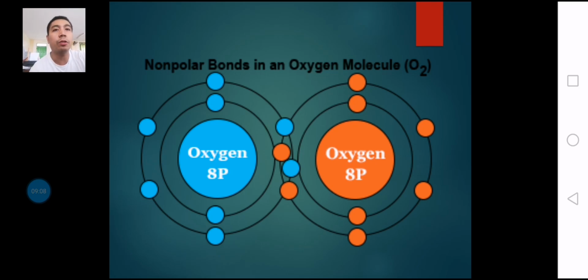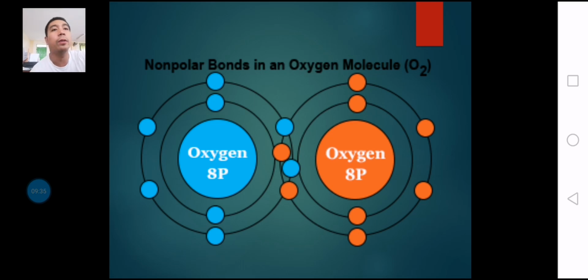Now, look at the picture of non-polar bonds in oxygen. We say diatomic, they have the same element. So if we get the difference of these two elements, of course they have the same electronegativity, therefore the electronegativity difference will be 0. That's less than 0.4, or 0.